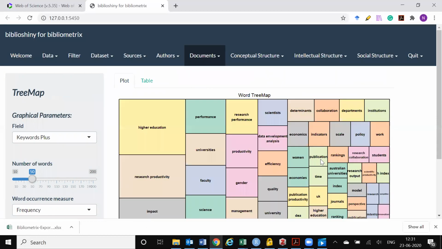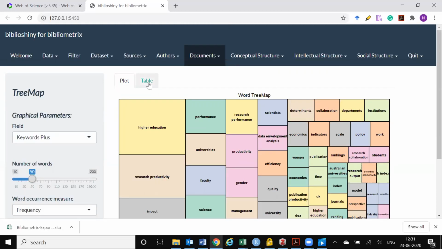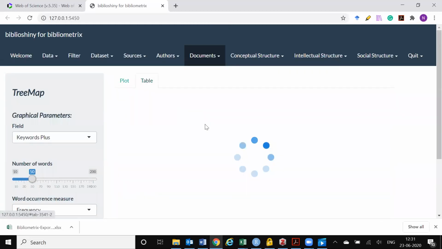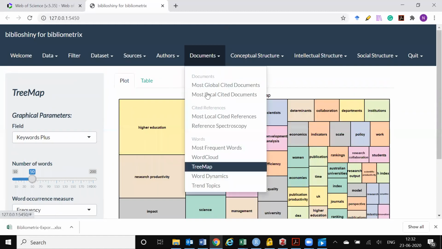Now, this is another word graph, not very useful for analysis, but good to have. There is another tree map which shows, based on some sort of a factor analysis, which are the top terms followed by the next set and the third set. It also gives you an idea of how this field is being talked about and what are the kind of things people are talking about in various fields. So this is the table out here and this is the plot.